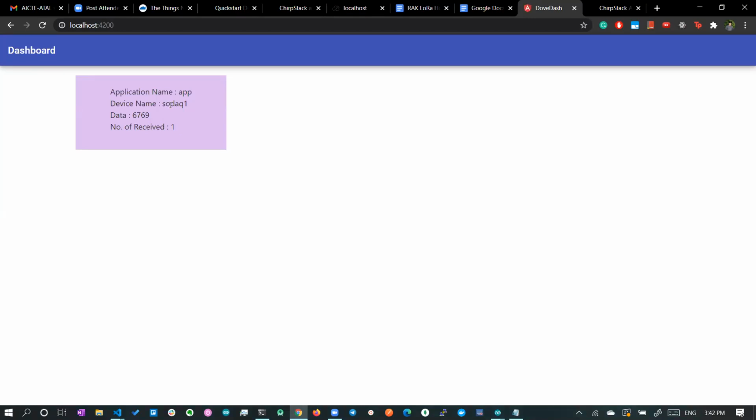So it has received only 1 packet. If we try to add another data, so if you turn on the device and the incoming data is flowing, the packet count will be continuously increasing over here.